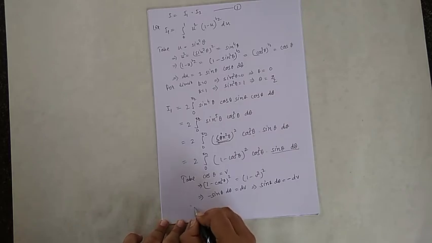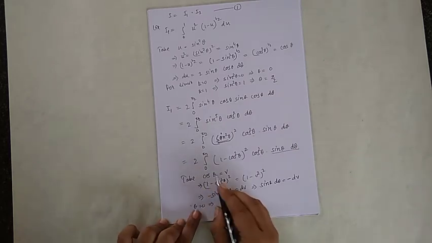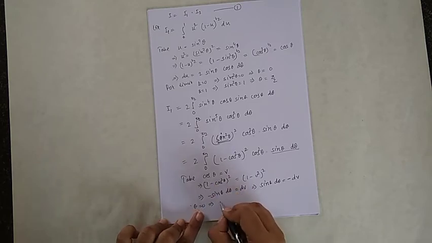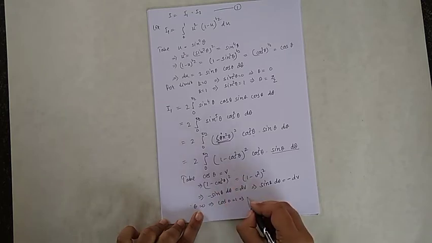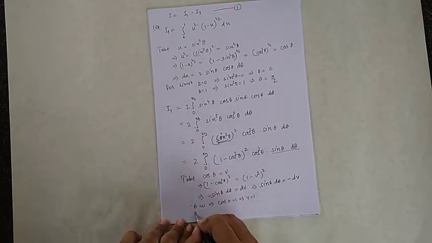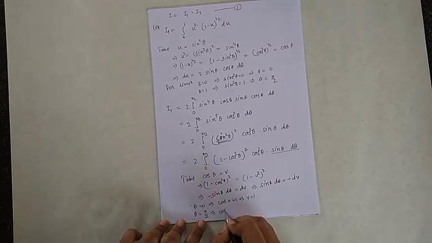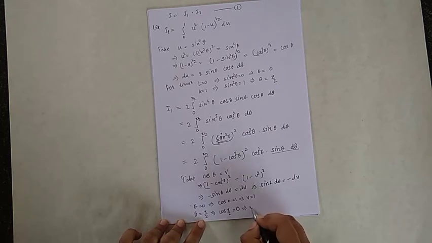For the limit, theta is equal to 0 implies cos 0 is 1, so v equals 1. Next, theta is equal to pi by 2 implies cos pi by 2 is 0, so my value of v is 0.